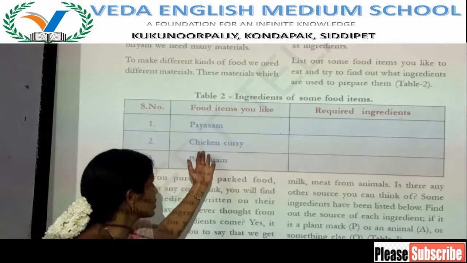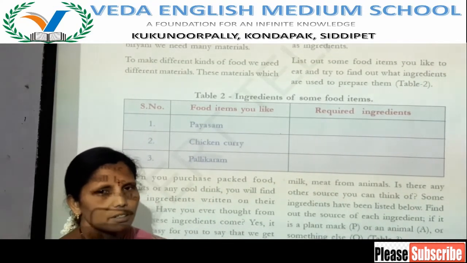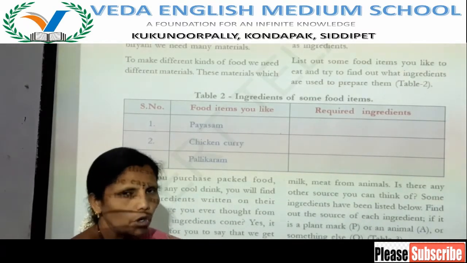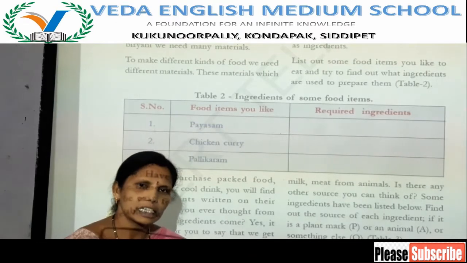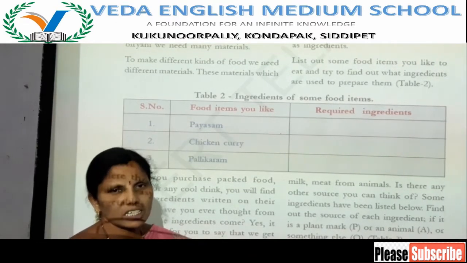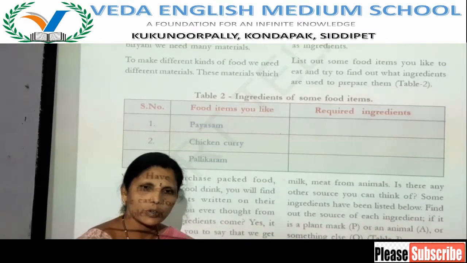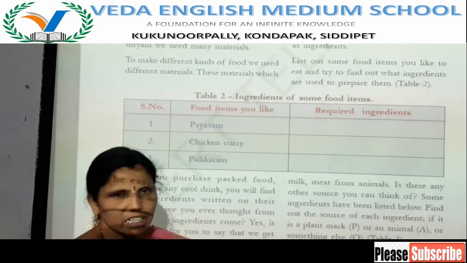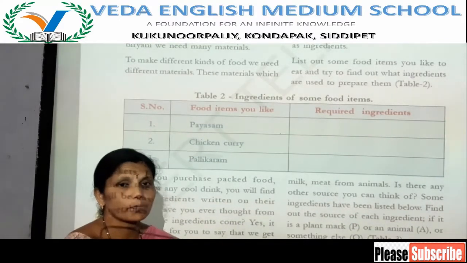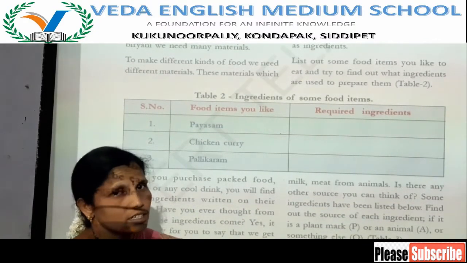And what are the ingredients needed to prepare chicken curry? Chicken pieces, oil, onions, tomatoes, jeera, mustard seeds, black gram seeds, water, coriander powder, coriander leaves, ginger garlic paste, chili powder, turmeric powder, salt.